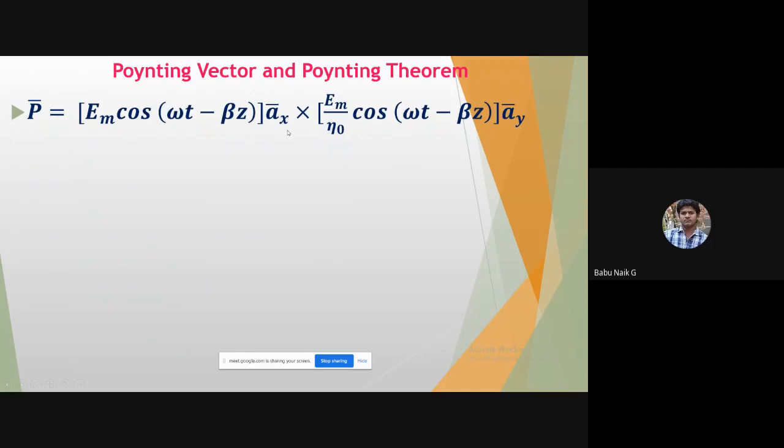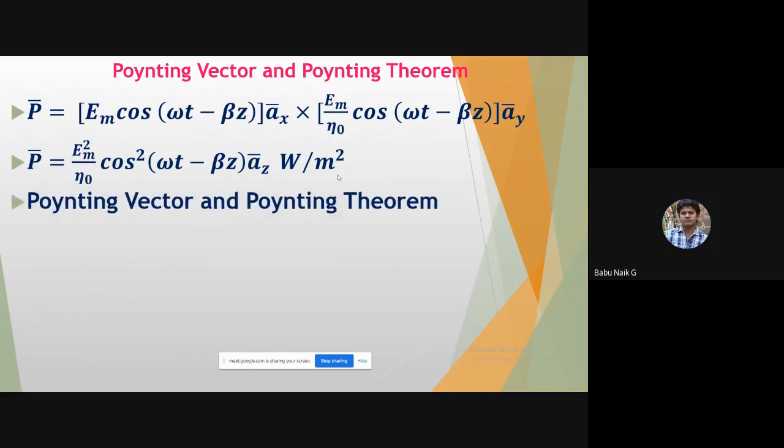After taking a x and a y, the x direction and y direction, if you take these two cross products, we get the power as Em square by eta naught cos square(omega t minus beta z) a cap z, in watt per meter square. So this power is going to travel through such mediums. This is the general power expression in vector form. Now let us take the Poynting theorem.